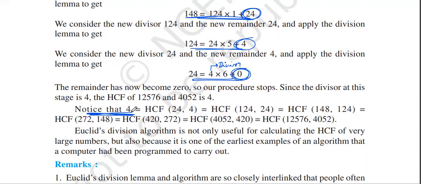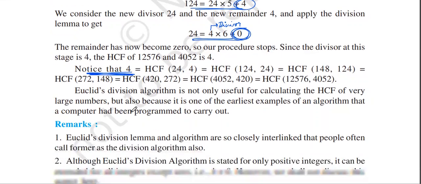So you can later on say Euclid's division algorithm is not only useful for calculating the HCF of very large numbers, but also useful because it is one of the earliest examples of an algorithm that a computer has been programmed to carry out.